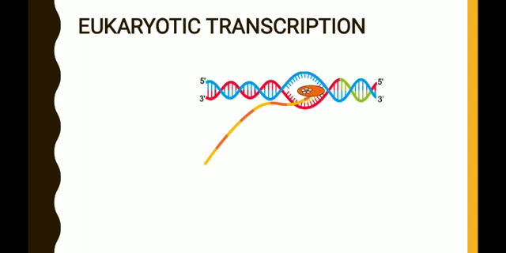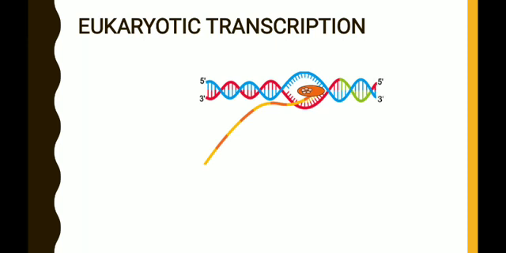During elongation, the RNA polymerase enzyme moves through the DNA molecule from the upstream end to the downstream end, and during this process it breaks the hydrogen bonds between the DNA strands, causing separation of the parental strands.